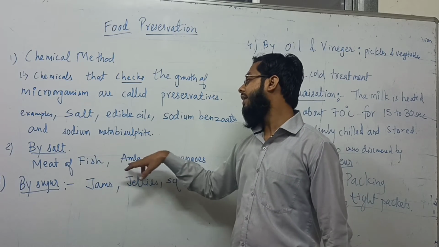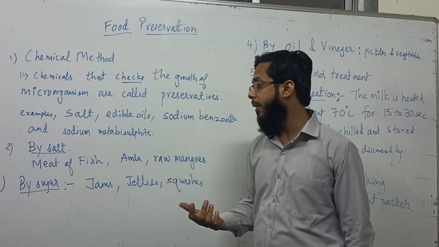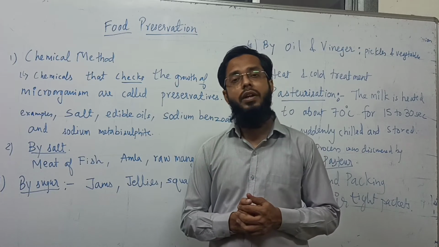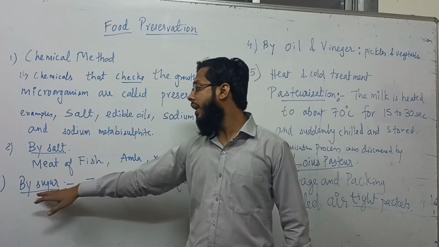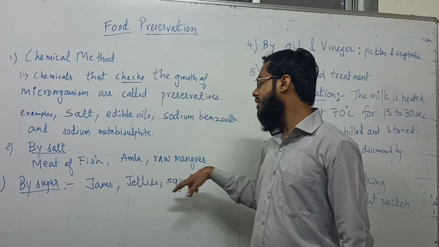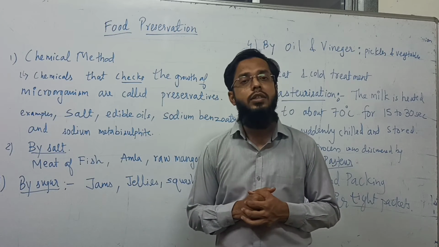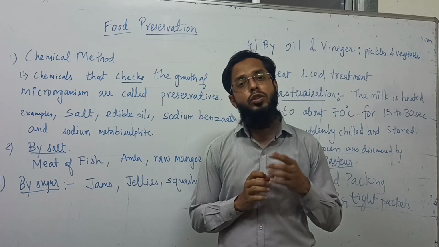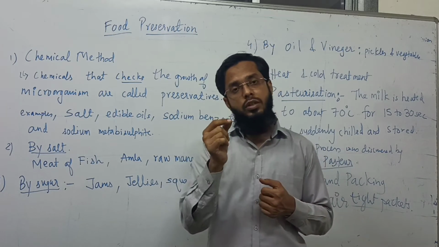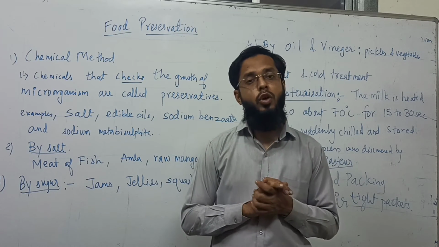Even salt is added in amla and raw mangoes. Salt is added in such things to preserve them for a longer time because it creates the osmosis process and stops the growth of fungi, bacteria, and microorganisms. Also, you find a high concentration of sugar in jams, jellies, and squashes, because it does the same process of osmosis. Because of osmosis, if there is a bacterium or fungus, the water will come out from it and it will be destroyed.